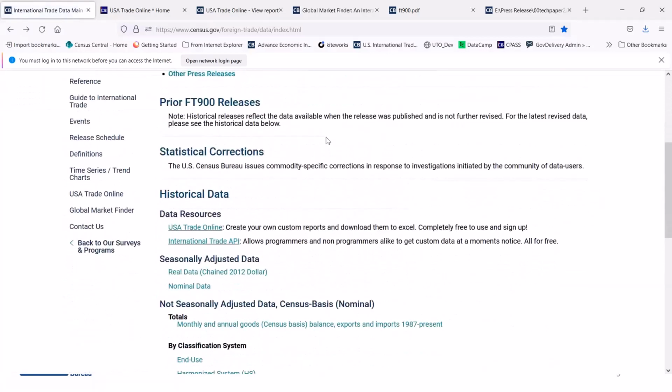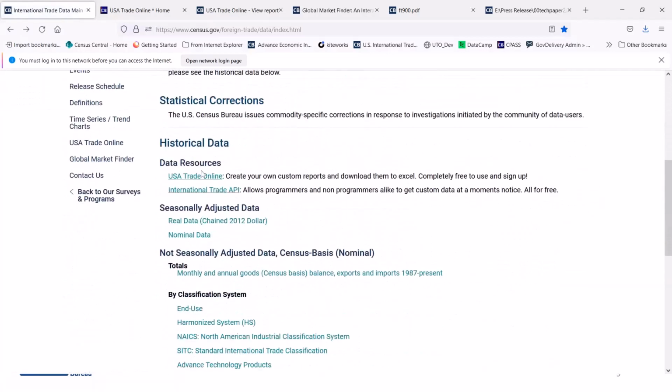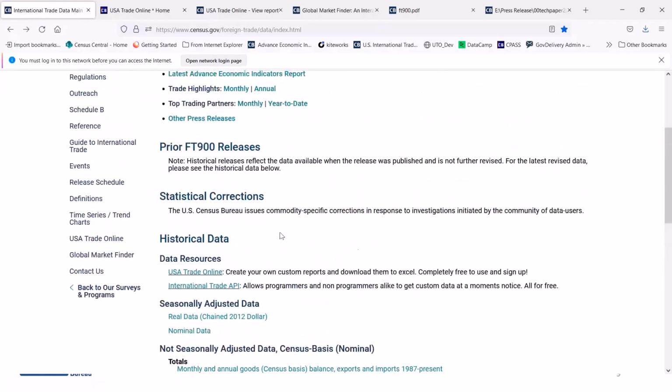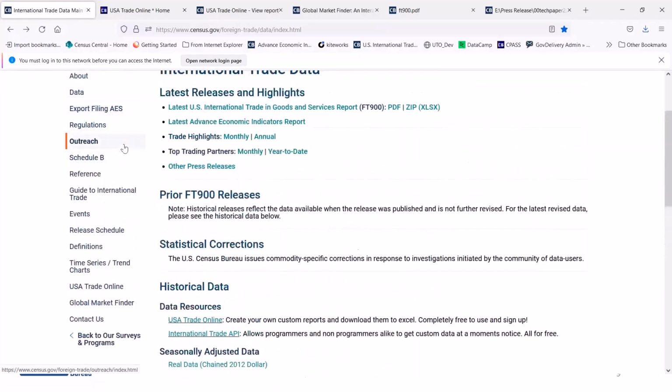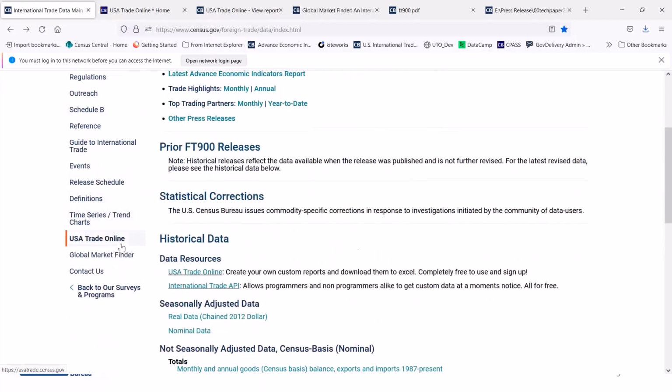So what I'm going to do is quickly show you where the real data is under seasonally adjusted data, and then we have real data, the link for that right there. On the left-hand side, we have different tools for regulations, Schedule B, other references, also our main tools that we use for international trade data, USA Trade Online and Global Market Finder.